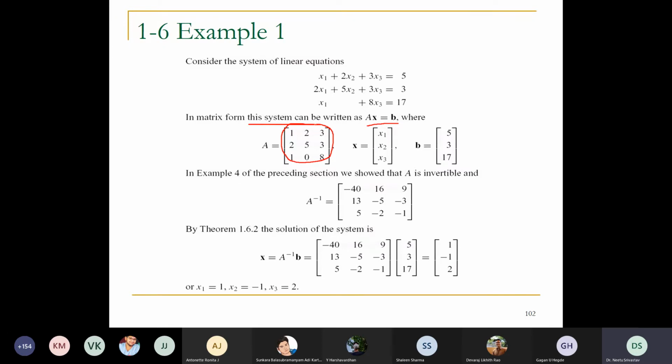But the only problem is, some of the calculators are like that: when A inverse doesn't exist, they still give a solution which is not possible. And second, when there is a possibility of infinitely many solutions, some calculators won't predict it.